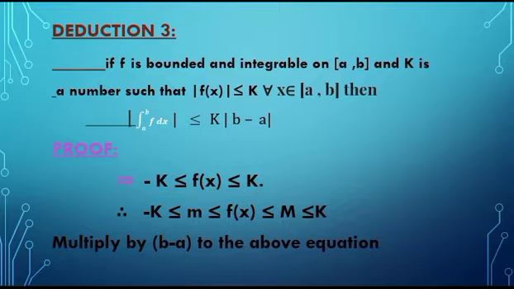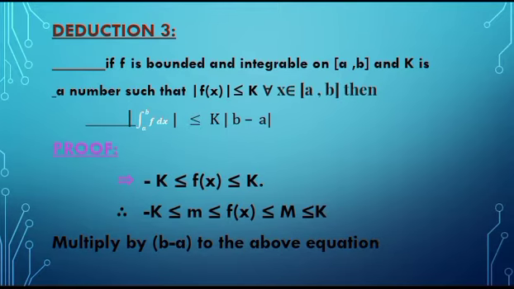So friends, here small m and capital M are the infimum and supremum of f of x respectively, and we already know that infimum is the greatest lower bound and supremum is the lowest upper bound. And capital K and minus capital K are an upper bound and lower bound of the function f of x respectively. So we get this relation.